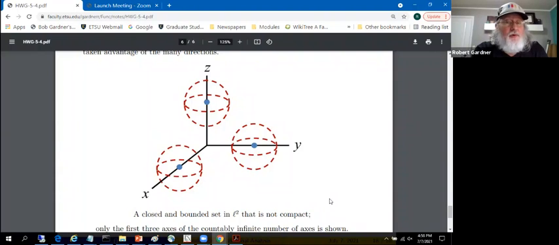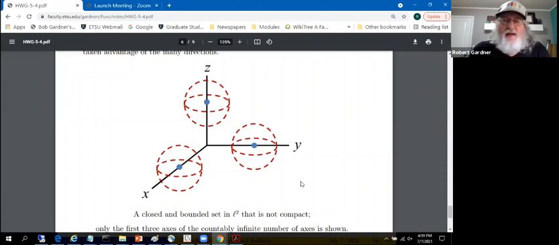Heine-Borel would tell you in Rn, every closed and bounded set is compact. That is, every open cover has a finite subcover. This closed and bounded set in L2, an infinite dimensional Hilbert space, does not have a finite subcover. Because if you leave off any one of these open sets, you no longer have an open cover, because this point is in only one of the open sets. It's in this one.